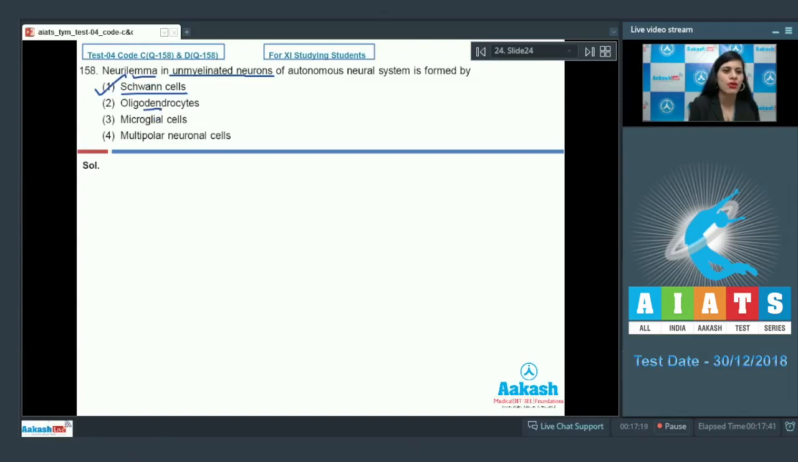The next option given is oligodendrocytes, and this is an incorrect option because oligodendrocytes form myelin sheath in CNS. The next option given is microglial cells, and this is an incorrect option. Microglial cells are neuroglial cells which are phagocytic in nature and they do not form neurilemma in unmyelinated neurons. The last option given is multipolar neuronal cells, and this is an incorrect option because multipolar neuronal cells are found in CNS and not in autonomous neural system. So the correct answer to this question is option number 1. Let's discuss our next question.